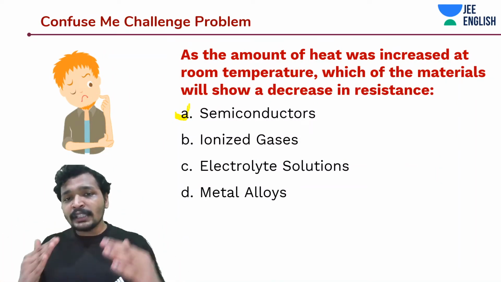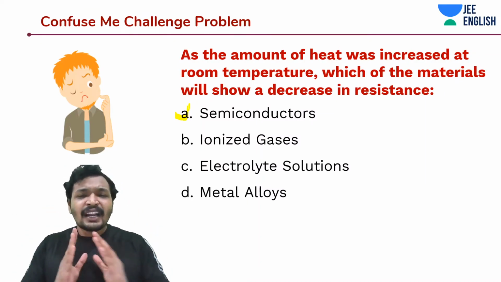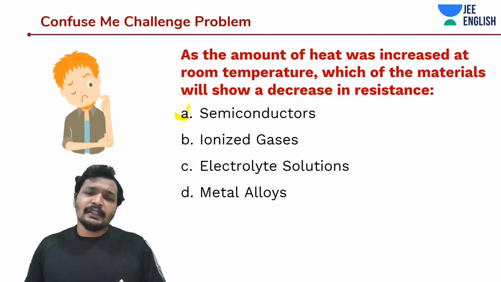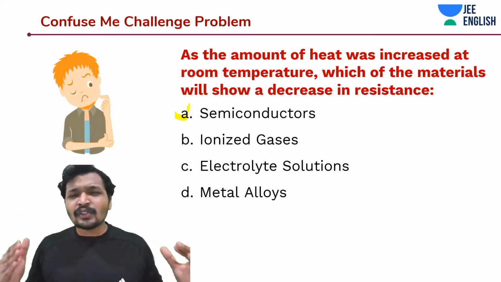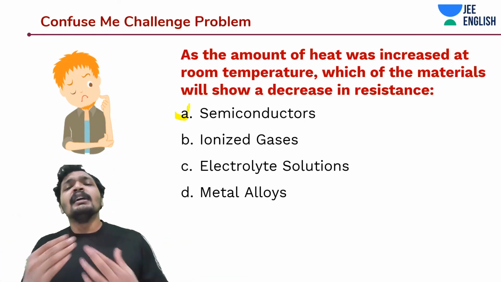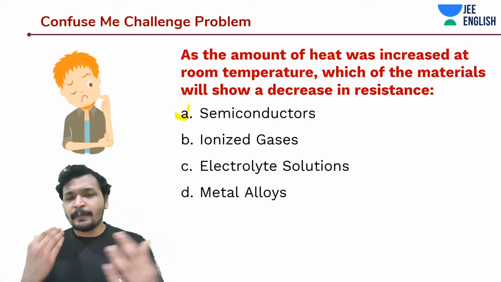There were more collisions. It's a closely packed material, whereas ionized gases are loosely packed materials. That means there are sufficient spaces between these electrons or ionized particles. In case of plasma, it's going to be electrons.